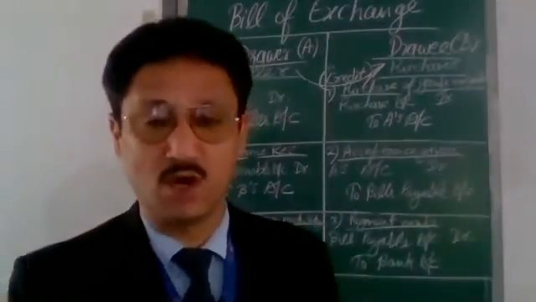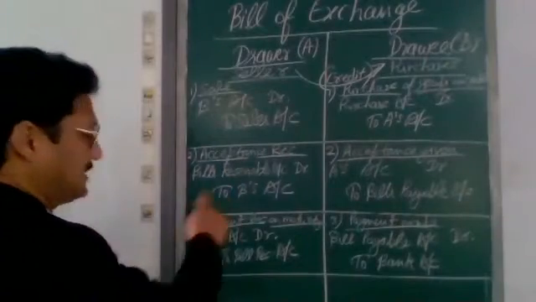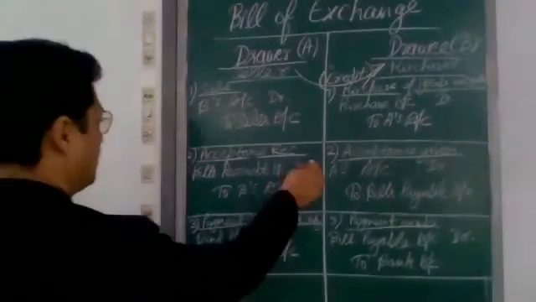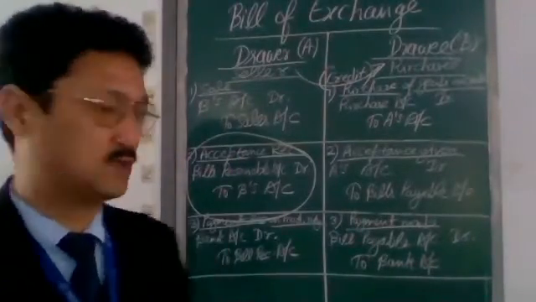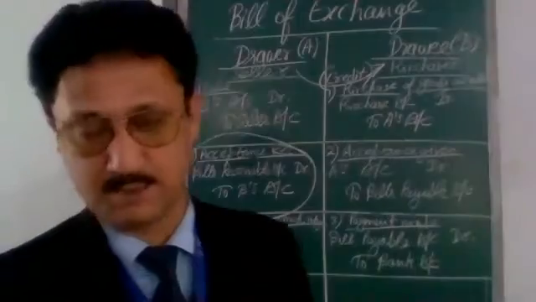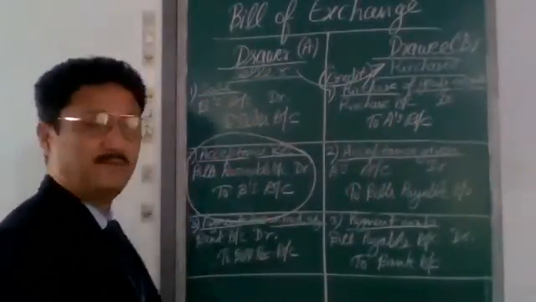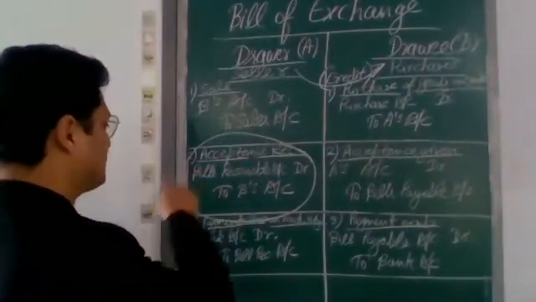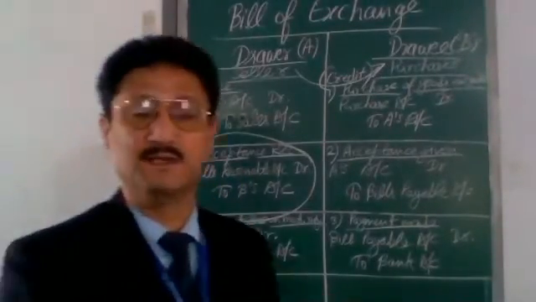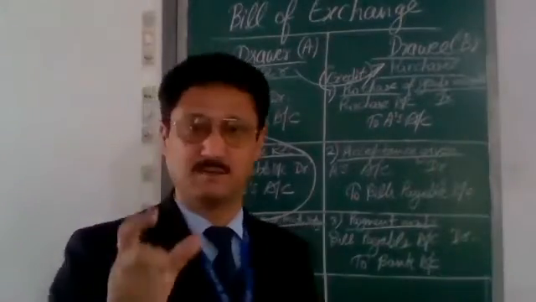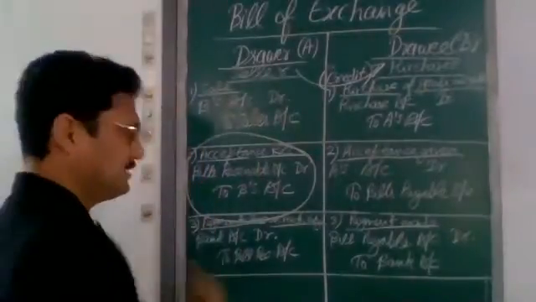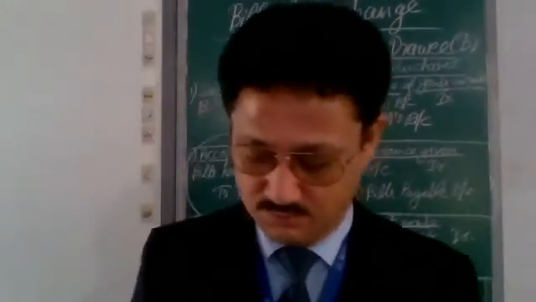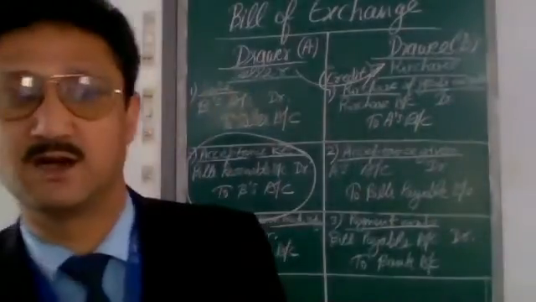Moving further, when the bill is dishonored, mind it, this entry should be reversed. At the time of dishonor of bill, this entry will be reversed because this was the entry of the acceptance of bill. And when he dishonors his acceptance, again the drawee will become our debtor. We will write B's account debit to bill receivable. Again, he will become our debtor, and he will also have to pay additional cost incurred on this.